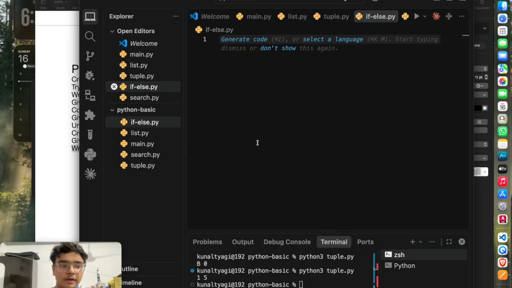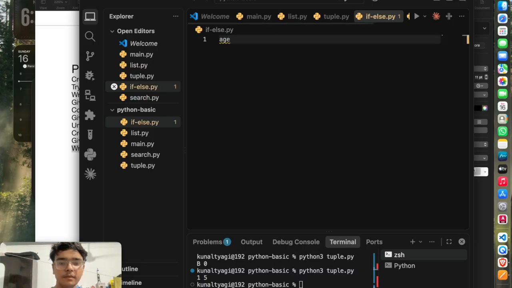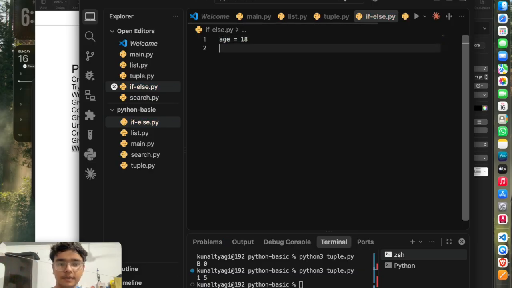This is the foundation of every piece of logic you will ever write. We will cover if, elif and else, plus how to nest conditions inside each other, and then comparison and logical operators that make all of it possible. So let's see the most basic thing you can learn, which is checking age. So if age, we can use the greater than symbol